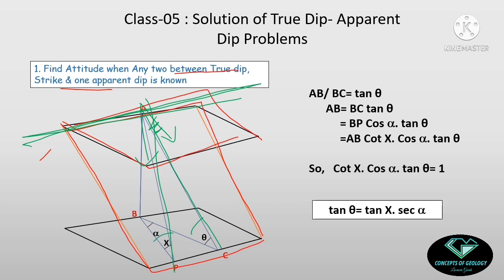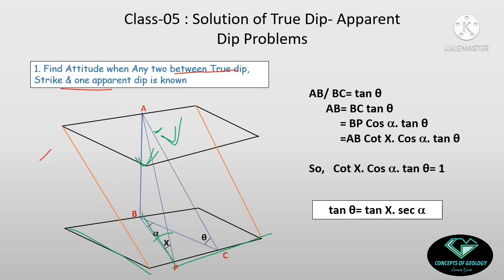is x. So when I am projecting these two directions on the basal plane, this is a horizontal plane and this is a basal plane. Here I am plotting the true dip and apparent dip direction. Suppose this one is the apparent dip direction projection and this one is the true dip projection. The angle in between them is denoted as alpha. So these are the notations used here.